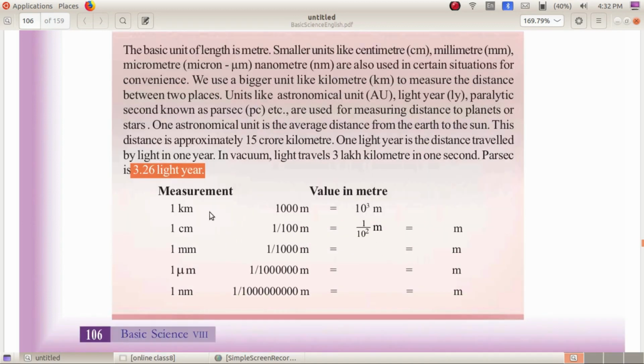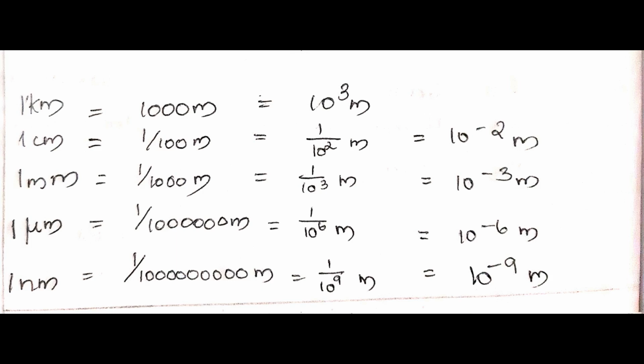Now, here are some values given. 1 kilometer is equal to 1000 meter. It can also be written as 10 raised to 3 meter. 1 centimeter is 1 by 100th of a meter. 1 by 100 is written as 10 square, since 10 square means 10 into 10, that is 100.